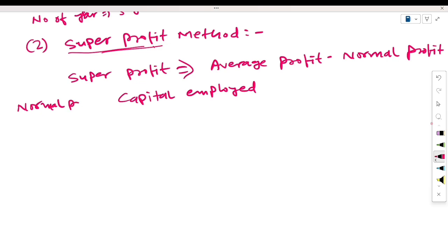Normal profit is equal to capital employed into normal rate of return upon 100. This formula you will use for calculating the normal profit.